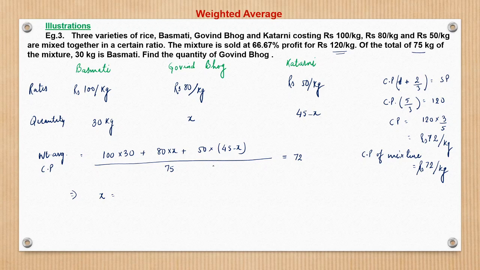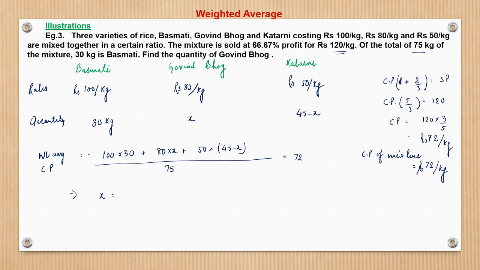So it will be 72 into 75. 72 into 75 would be, I think, 5400, if I'm not wrong. Let me calculate. 5400.